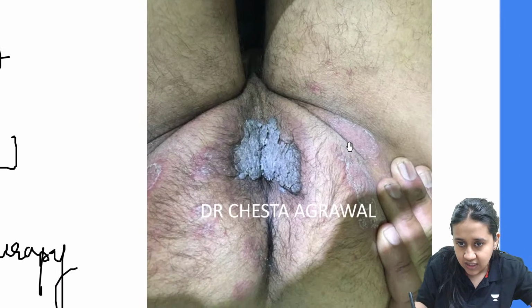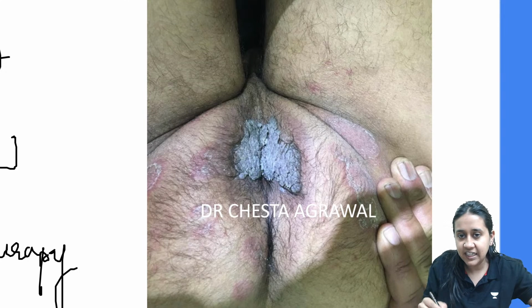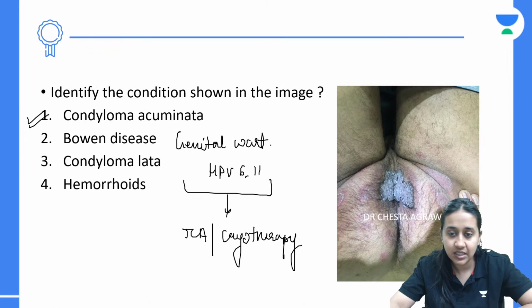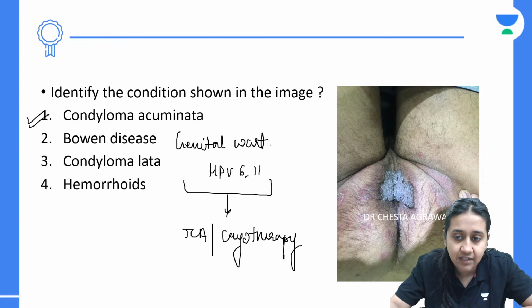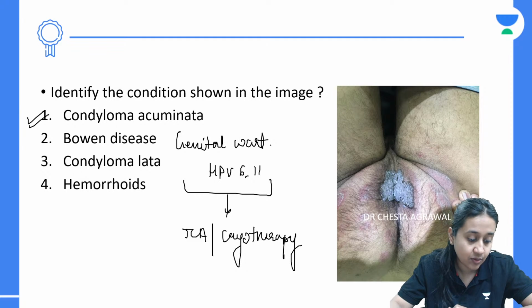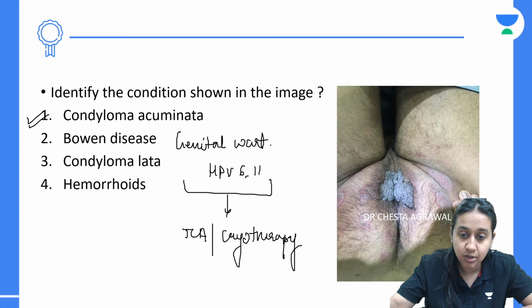And if you look at this image carefully, you can see one more lesion. Can you see these lesions here? This is actually fungus. So this pregnant female had tinea also, in addition to the verrucous lesion. It is very important for us to treat viral warts, because if a pregnant female has viral warts on the external genitals, it is an indication of cesarean section. You never advise a normal delivery in patients with genital wart, because it can give rise to nasopharyngeal warts in a newborn because of inhalation.